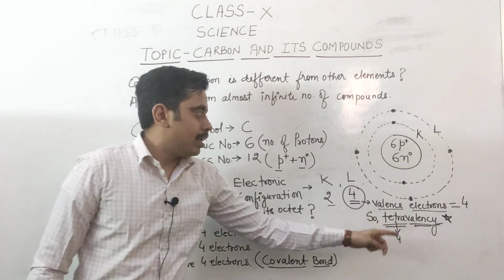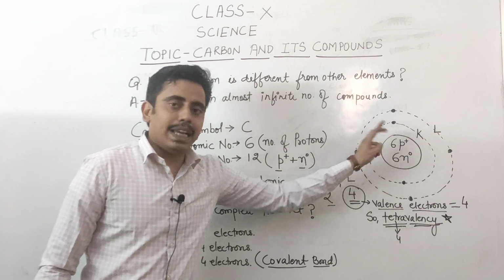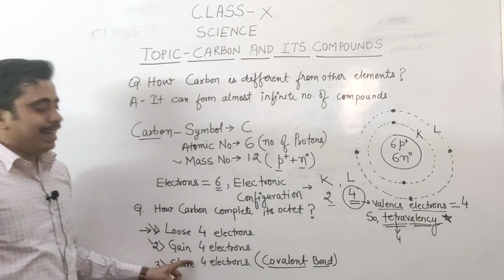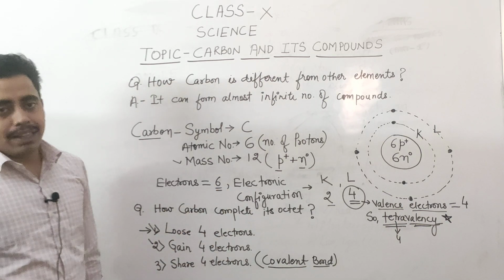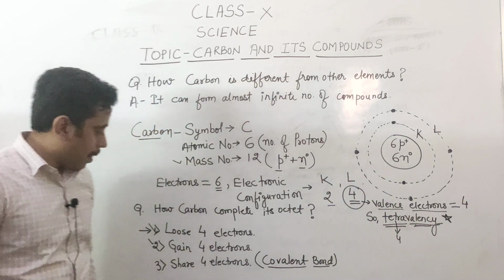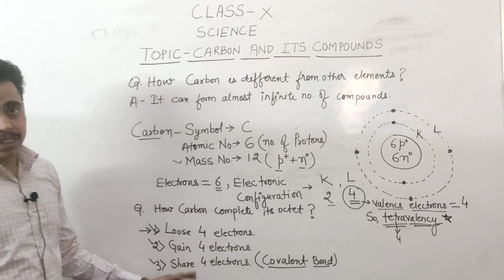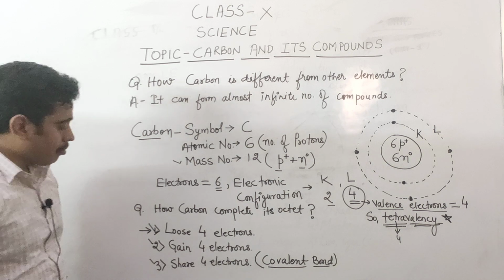If it will lose, then the K shell becomes the outermost shell and it is filled with the electrons. First option. Second option, it can gain 4 electrons and its outermost shell then has 8 electrons, and it can also be done. But it can also share the 4 electrons. Let's see which option is occupied by the carbon.